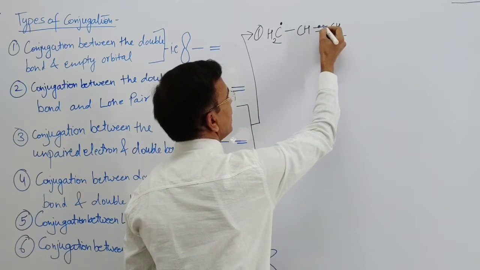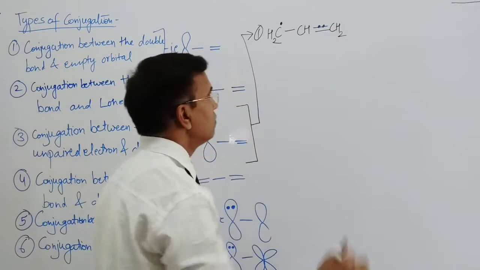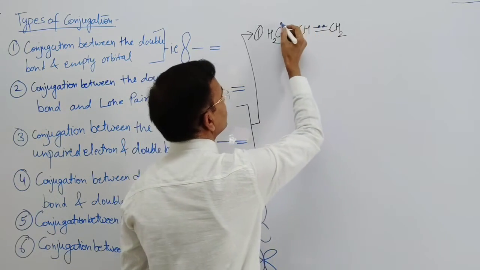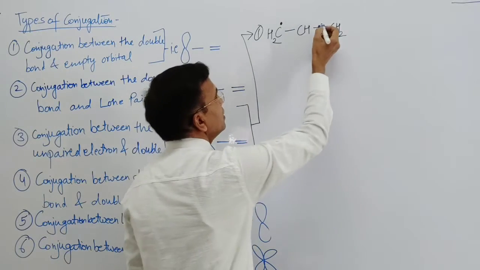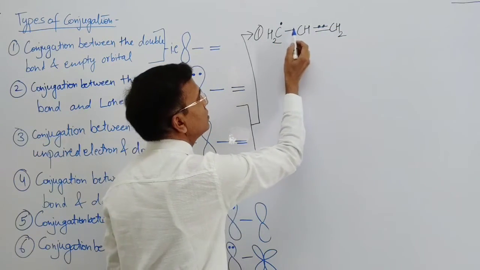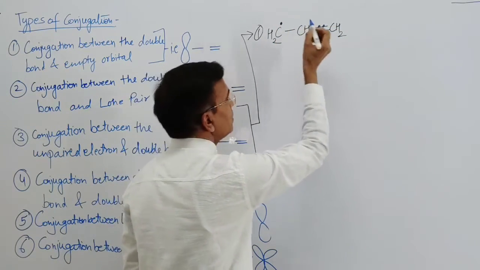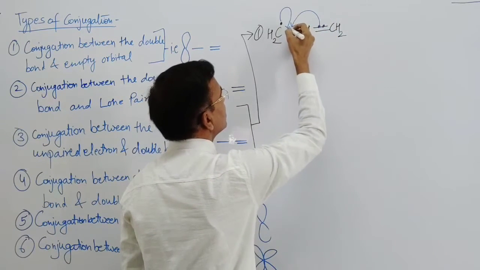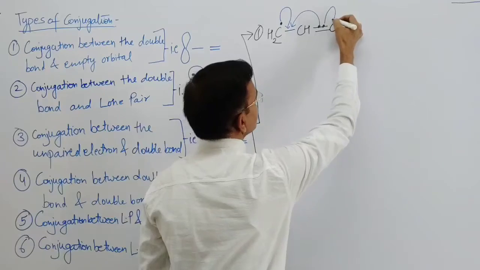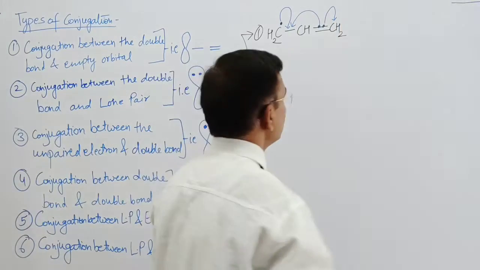This pi bond contains 2 electrons, one from this, one from this. Now this needs only 1 electron to complete its pi bond. So here, because of the conjugation of the unpaired electron, sigma bond and double bond, the conjugation is there. So this comes here, and this becomes the unpaired electron.